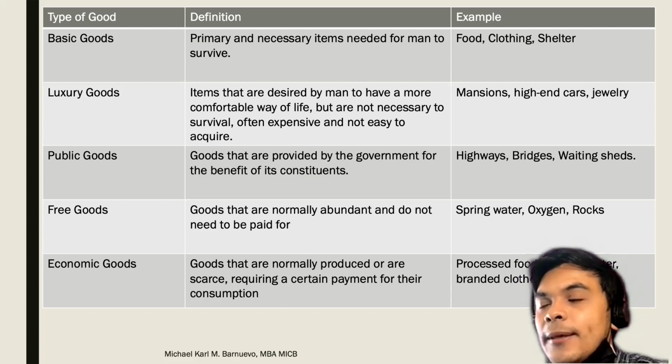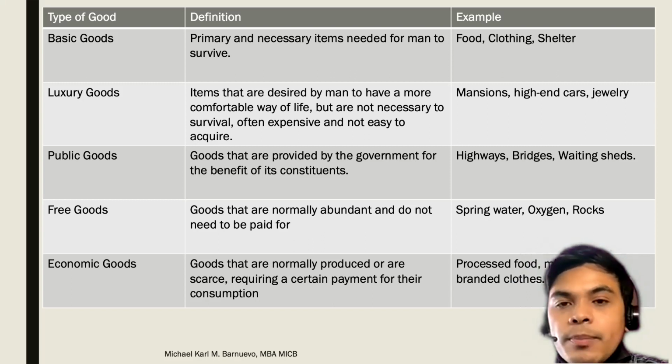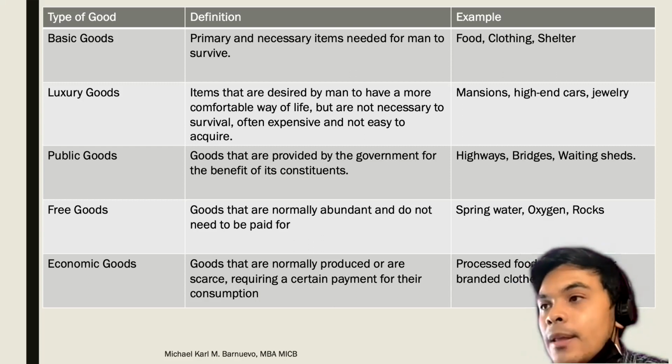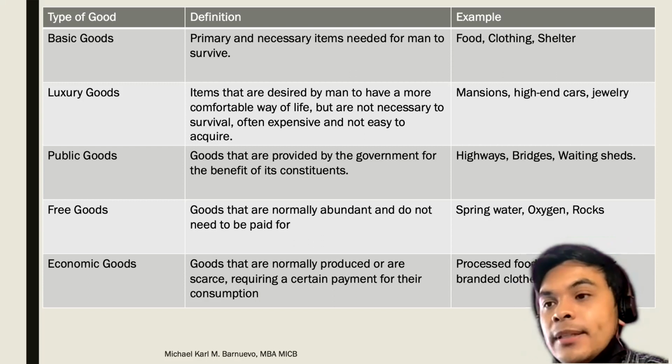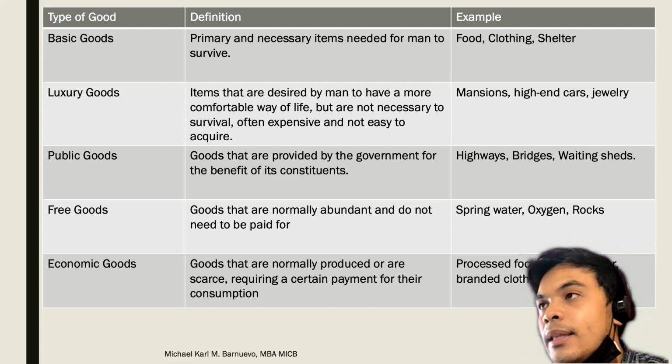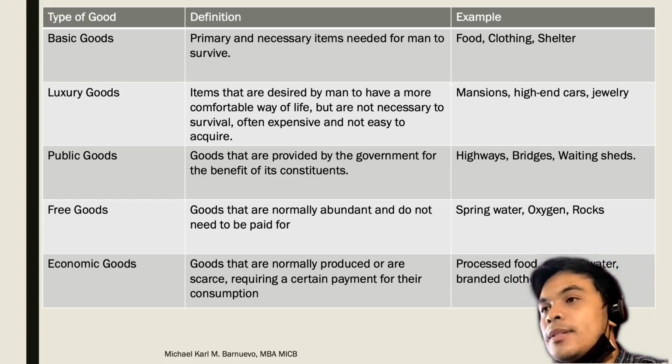Dahil sabi nila dati, di ba, ang water, I still remember in the 90s, when water, the concept of a water purifying station is not, walang ganung concept. No? Kasi water, there was a time na yung water na galing sa gripo is pwedeng inumin. But now, we have yung mga purifying stations, and it is becoming a standard already that we drink water that is clean. No? Ayan. Siguro oxygen next, no? Pero hopefully not. All right.